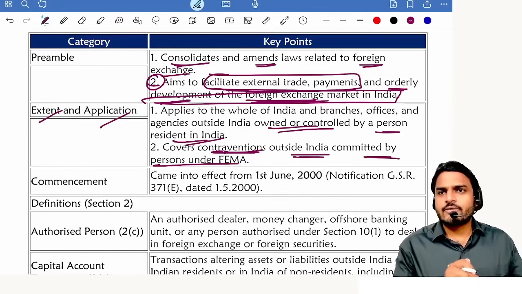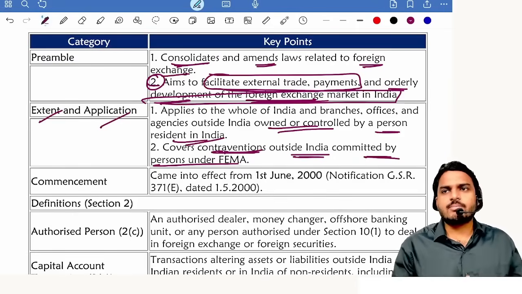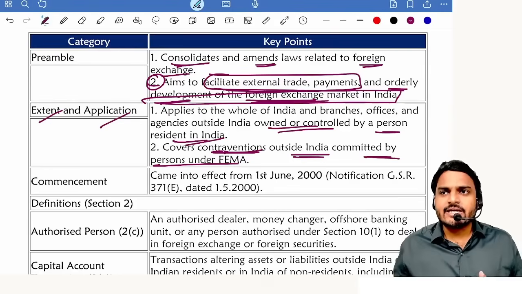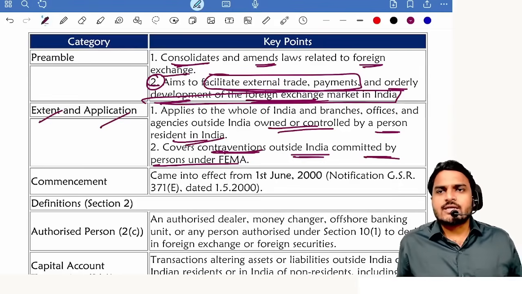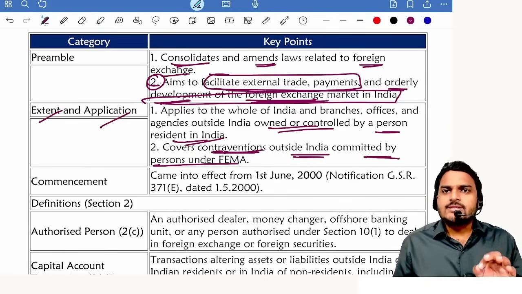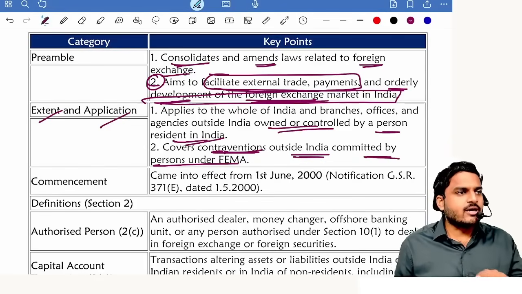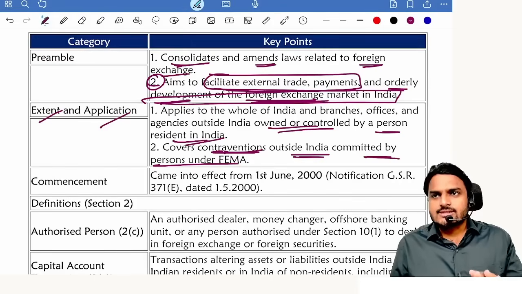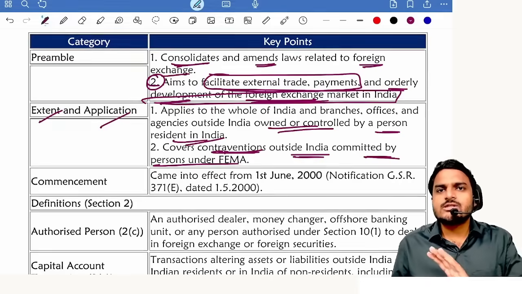It is applicable to the whole of India. In the whole of India, if a foreign exchange transaction is carried by a resident or non-resident, FEMA is applicable. But talking about outside India, if a transaction is carried by a person resident in India, FEMA is applicable. Suppose a foreign currency transaction is carried out by a non-resident outside India, then FEMA is not applicable. Now, branches, offices, agencies established in India. Now tell me, FEMA applicable or not applicable? Established in India, FEMA is applicable.